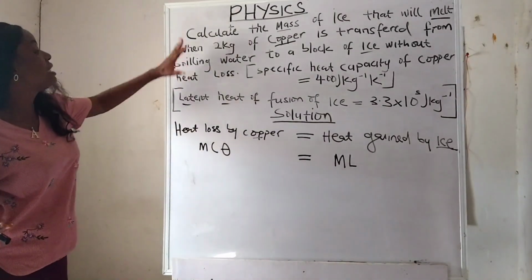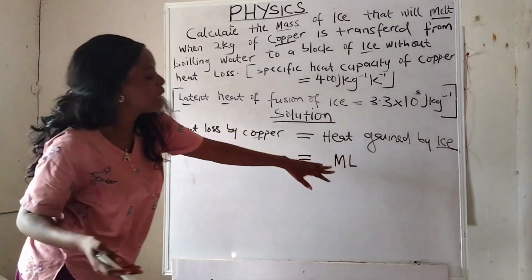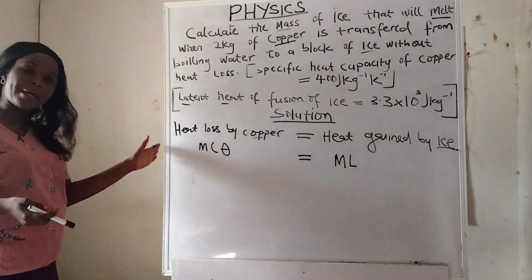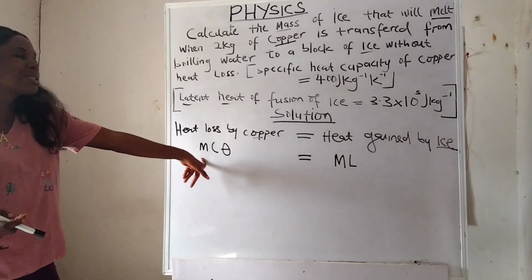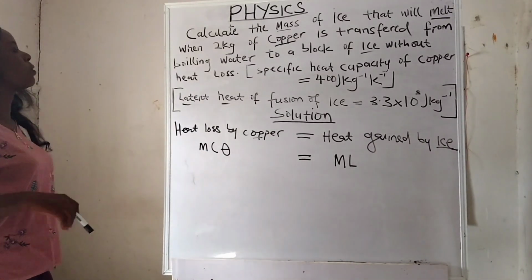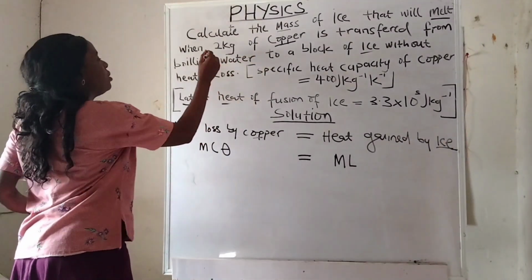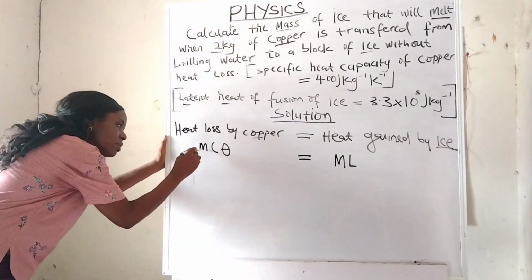I will substitute these values, the information given to us in this question, into these two formulas, and we begin to solve. I start from the first one. I'm on the side of copper now. So I start from the first one, which is M, which represents the mass of copper. Did they give us any mass for copper? Yes, they give us 2 kilograms of copper. I substitute 2 kilograms for this M.